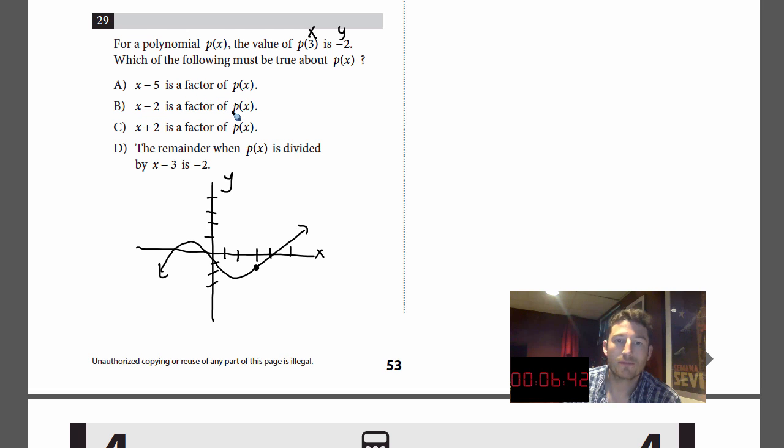So what does it mean to be a factor? Factor means root. Okay? Factor means root. So that means that x equals 5, even though it says x minus 5, 5 would be the root here. Right? But we don't know that from our graph. I could have drawn the graph like that and had it go through here. Right? But I don't know if 5 is a root. How do I guarantee that?